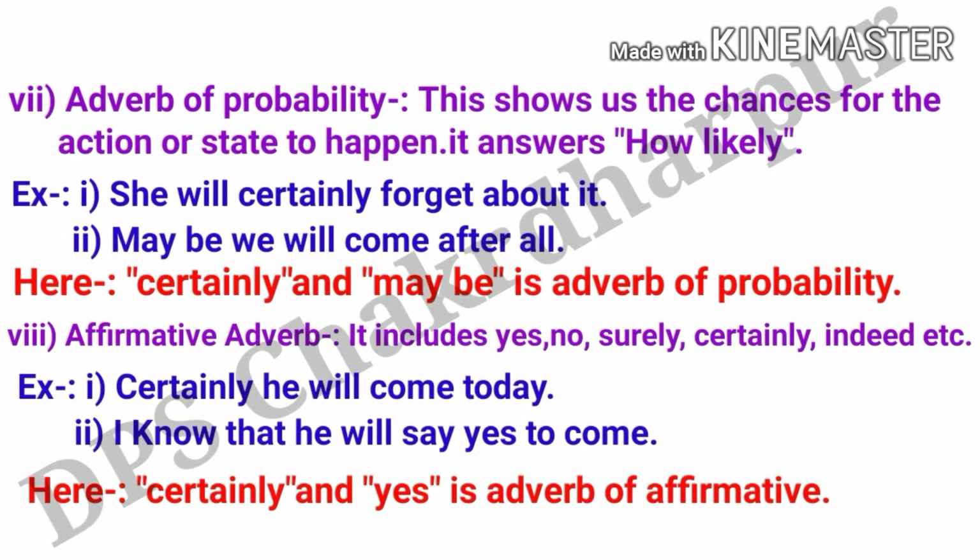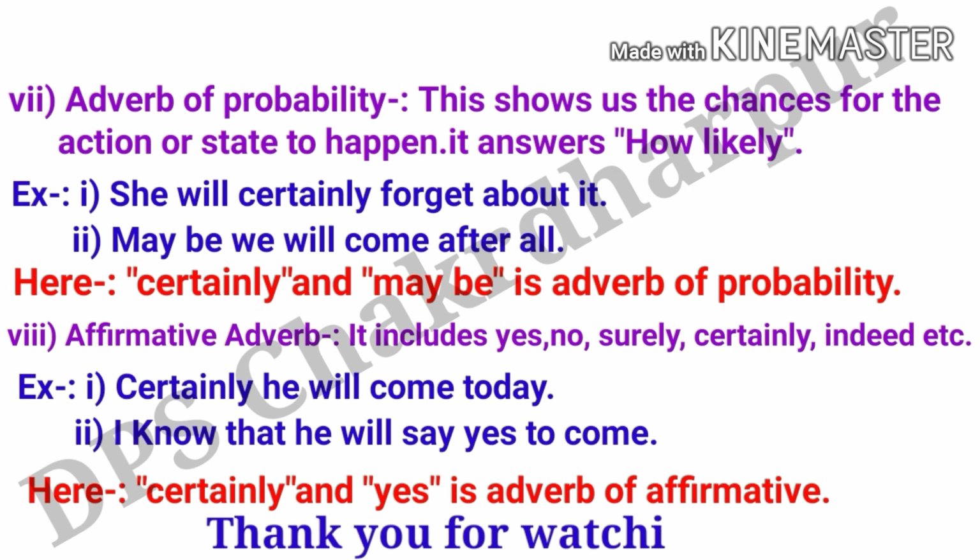Welcome back students. So here is your seventh, the adverb of probability. Let's see. This shows us the chances for the action or state to happen. It is answered by using how likely. For example, she will certainly forget about it. The second one is maybe we will come after all. So my dear friends, in these sentences, certainly and maybe are your adverbs of probability.